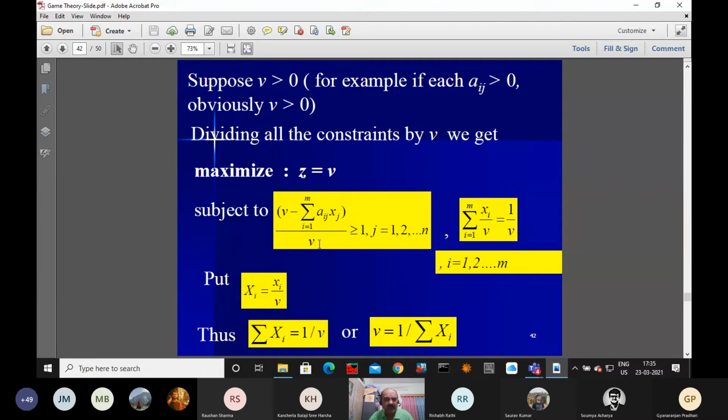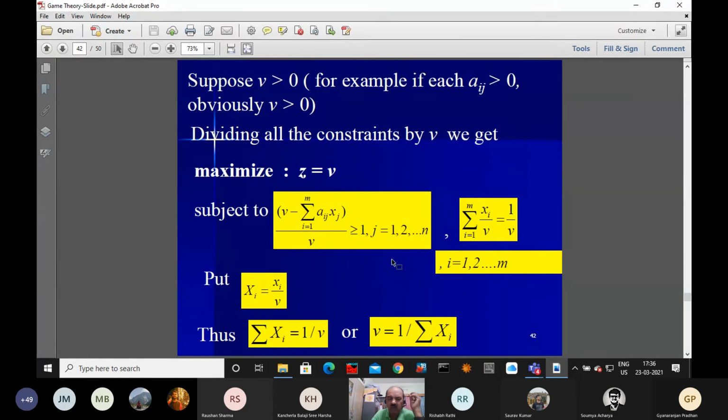Once you divide both sides, what will happen? x1 by nu you can write capital X1, x2 by nu you can write capital X2, and so on.